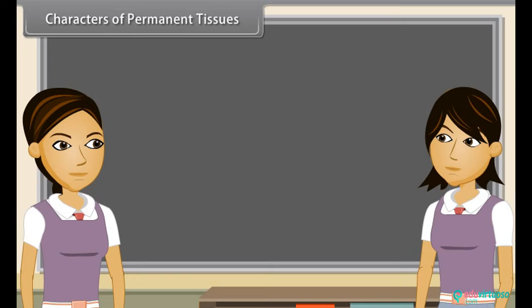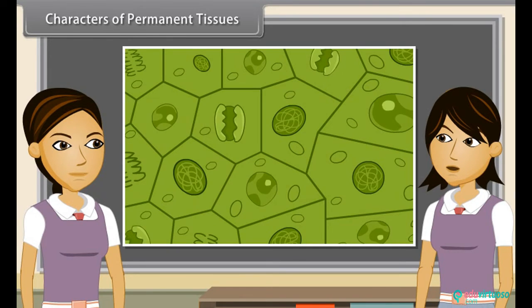Characters of permanent tissues. In permanent tissues, cells are thin or thick-walled, living or dead, and mature. The shape of permanent tissues may be oval, rounded, polygonal, or elongated, fiber-like. They have intercellular spaces. Cytoplasm is vacuolated. Because they have lost the power of division, they do not help in growth.